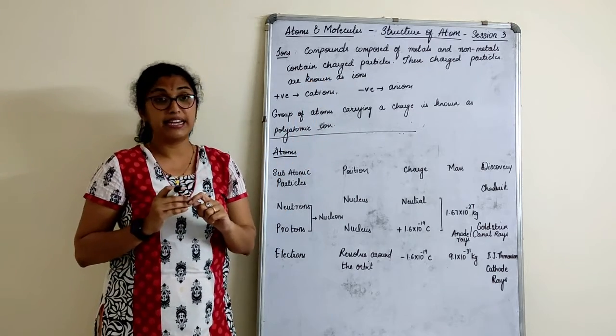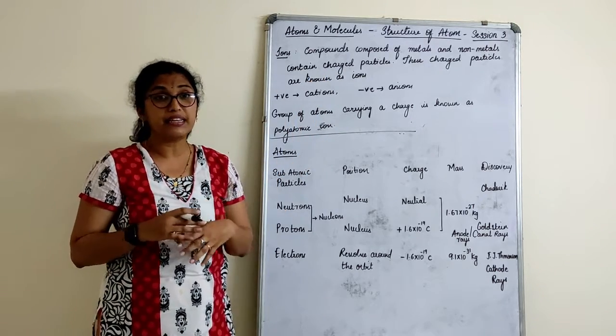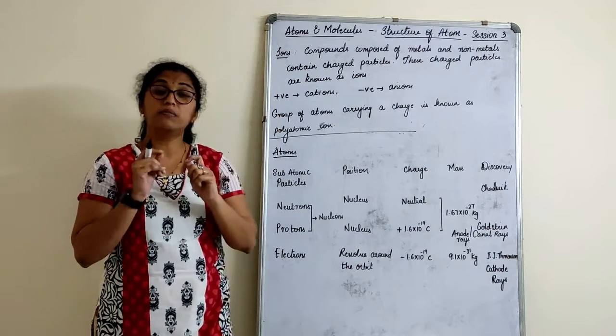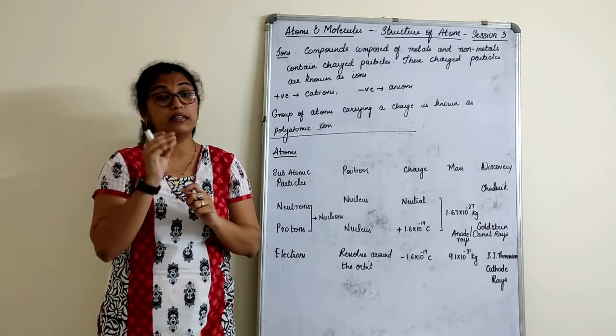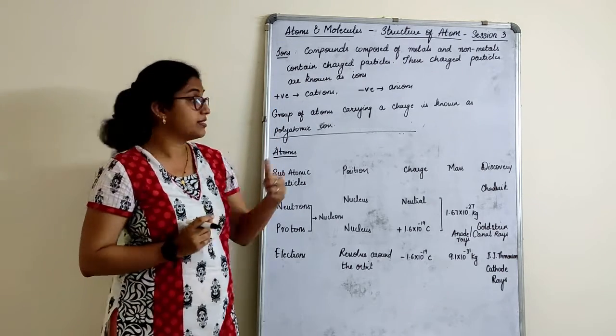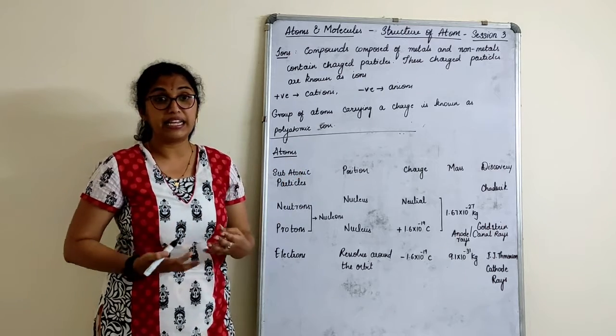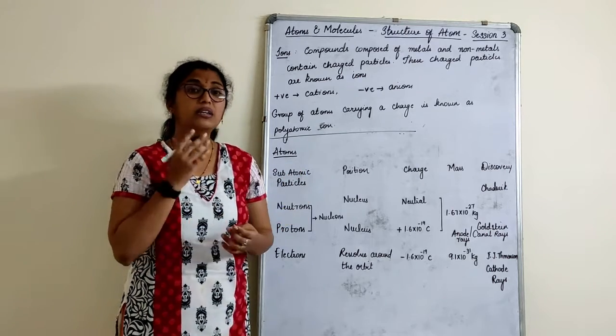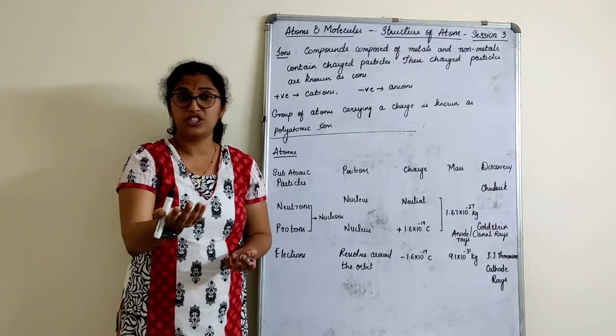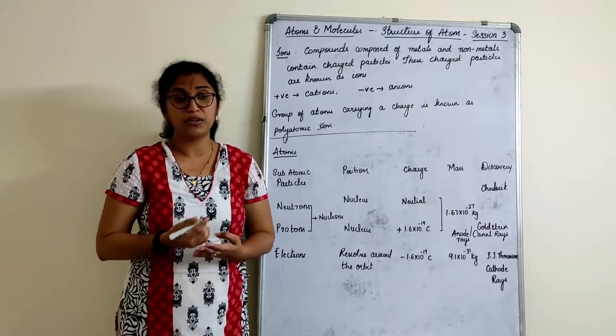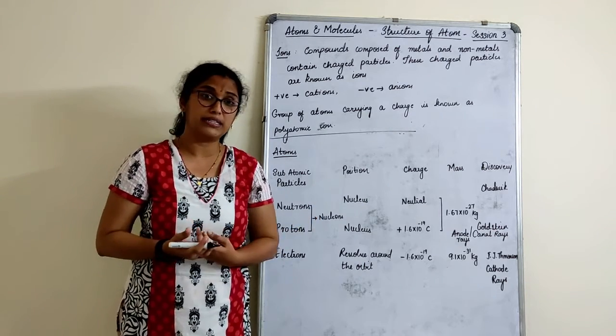So once we understand valency, children, it will be very easy for us to frame the formula for the compounds, right? So I think the things are very clear. Anyways, it's one chapter after the other. You can just go through your book. Whatever I'm teaching is from the book itself.